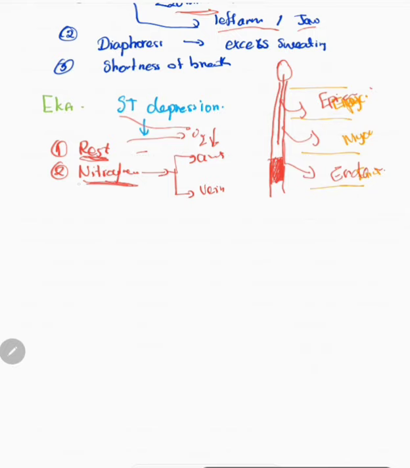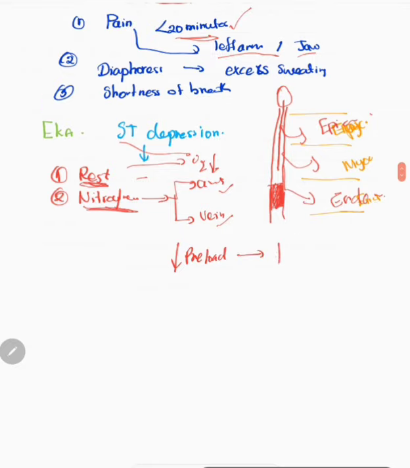Second is nitroglycerin. Nitroglycerin is a vasodilator of arteries and veins. The vasodilation leads to a low amount of blood returning to the heart. Therefore, what happens? Preload decreases, and the heart's work will be reduced.